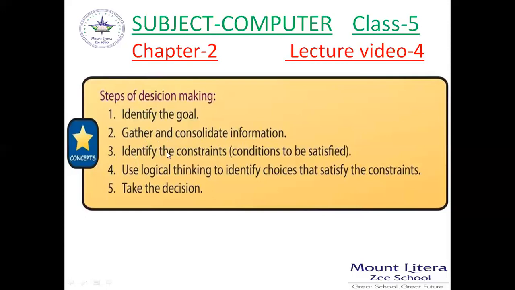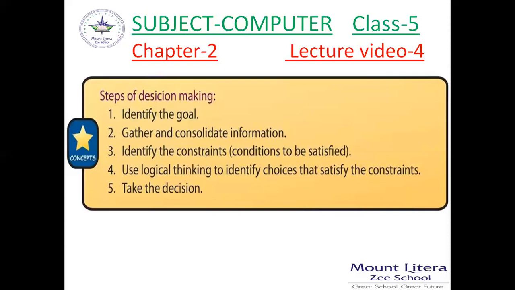After gathering the information, identify the constraints, the conditions to be satisfied. Means identify your constraint limitations, different limitations for space, for price also. And after that, use logical thinking to identify choices, because you have different choices that satisfy your limitations. And finally, take the decision. So these are the steps of decision making.